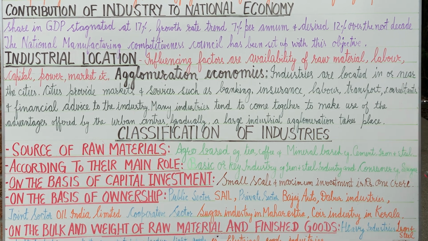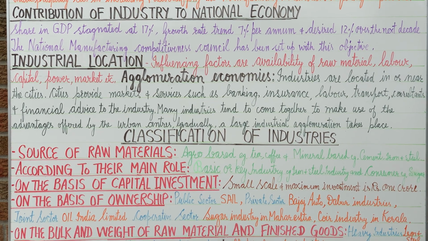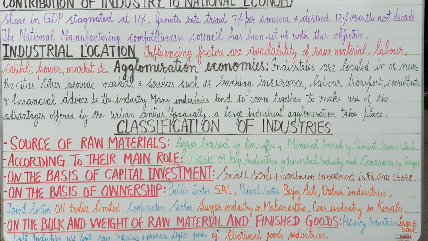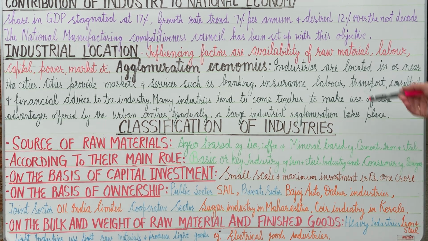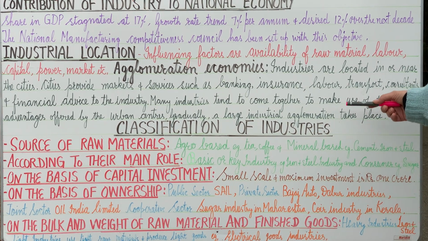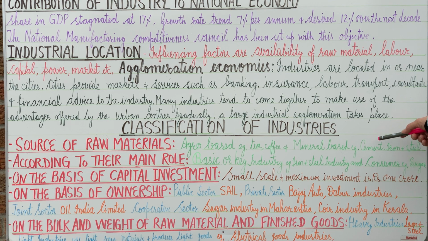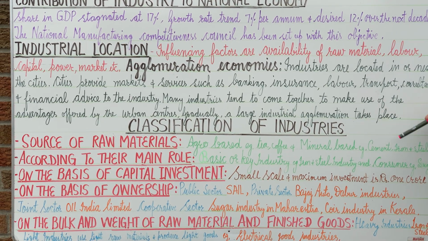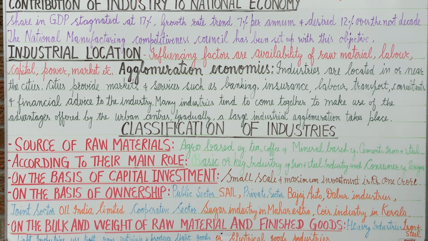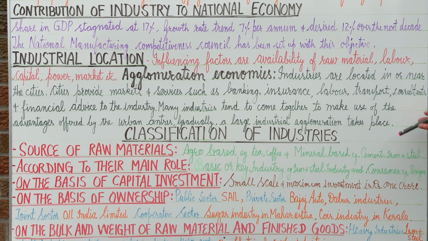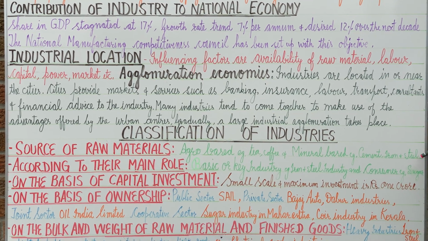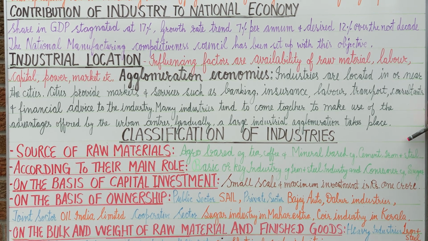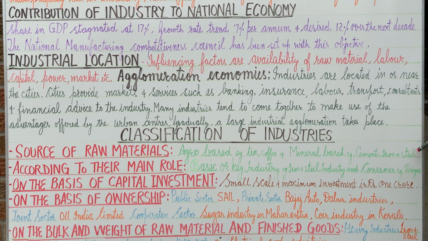Now the next topic is how industries are classified. First, on the basis of raw material, there are agro-based and mineral-based industries. Agro-based means industries which get their raw material from agriculture, for example tea and coffee. Industries which get their raw material from minerals are called mineral-based industries, for example cement, iron and steel.